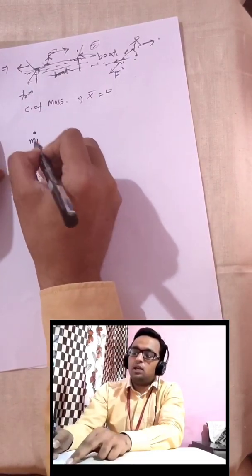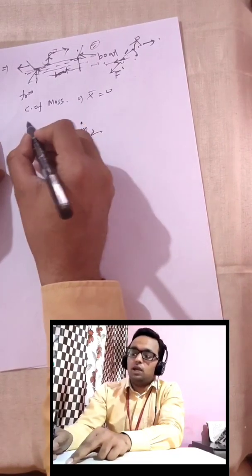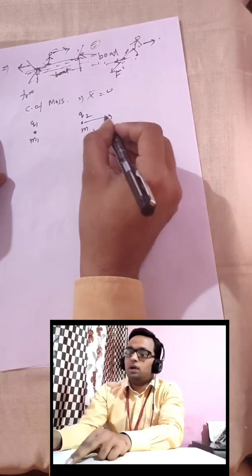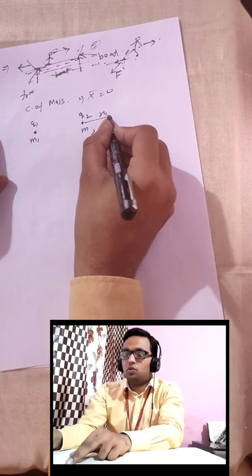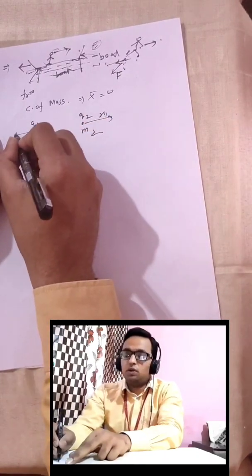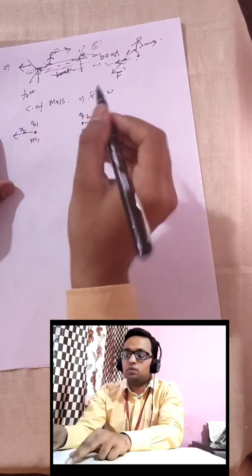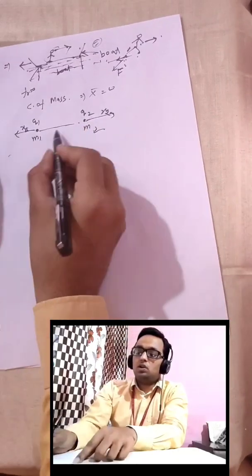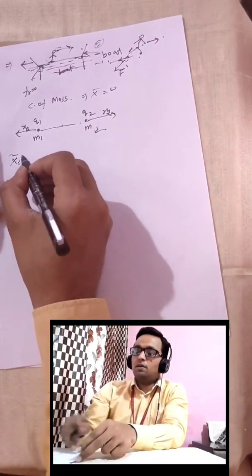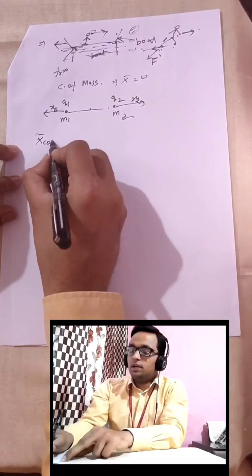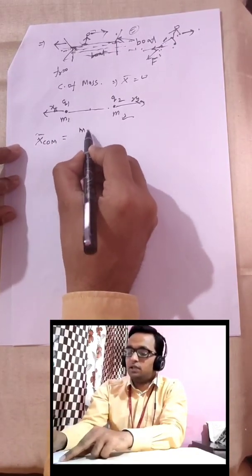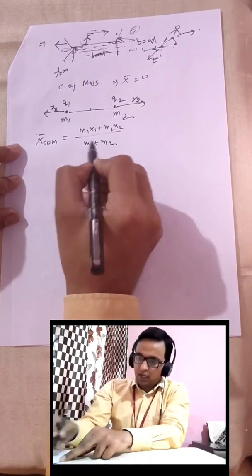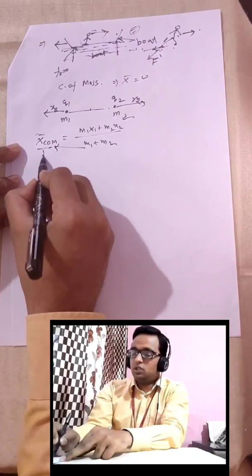So whenever we have a particle of mass m1 and mass m2, and suppose some charge is given on each body, if at a particular instant the first charged particle walks through a distance x1, and the second walks through a distance x2, then the center of mass coordinate x bar is given by m1 x1 plus m2 x2 whole over m1 plus m2, and this center of mass position is 0.